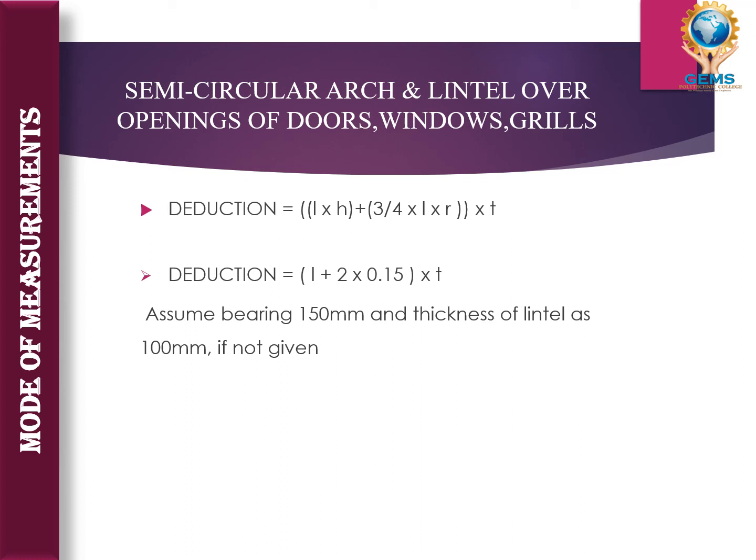Then lintel over opening of door, window and grills, the deductions will be of (1 plus 2 into 0.15) into the whole multiplied with the thickness. Assume the bearing 150 mm and thickness of lintel as 100 mm if not given. So this is about it.